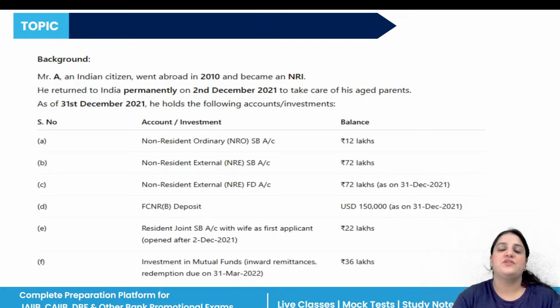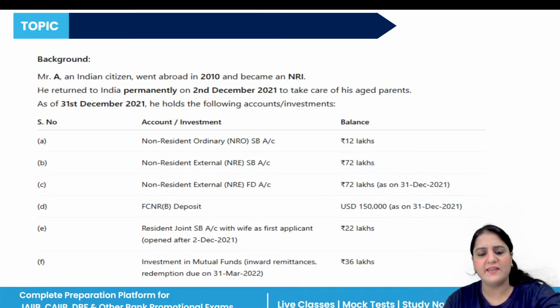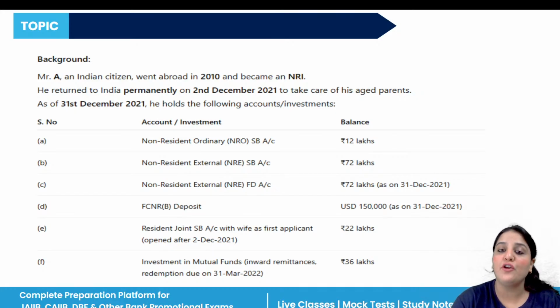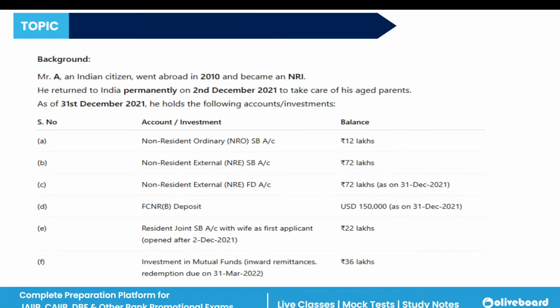Okay. Next, Mr. A, who is an Indian citizen, went abroad in 2010 and became an NRI. He returned to India permanently on 2nd December 2021. Why? Just to take care of his aged parents. Obviously, that is the basic important thing. As of 31st December 2021, he holds the following things. So we have to tell here what is the correct approach for the following accounts and investments. So let's start with one by one.